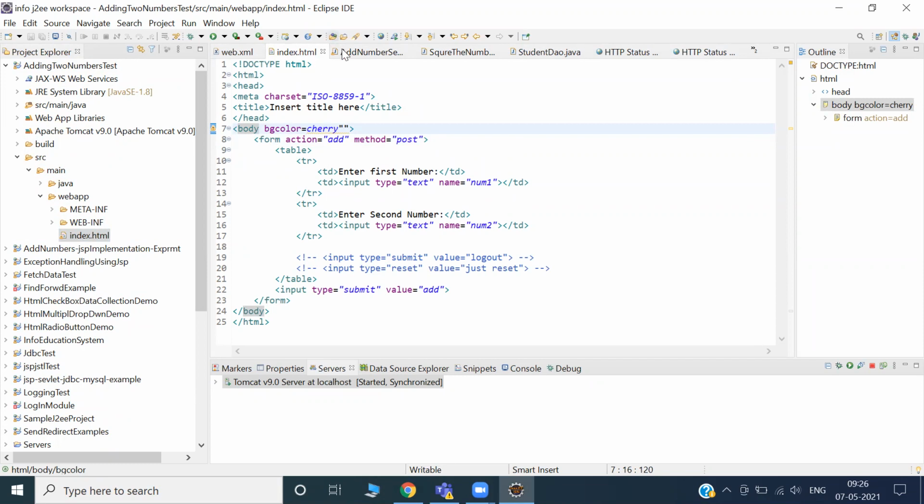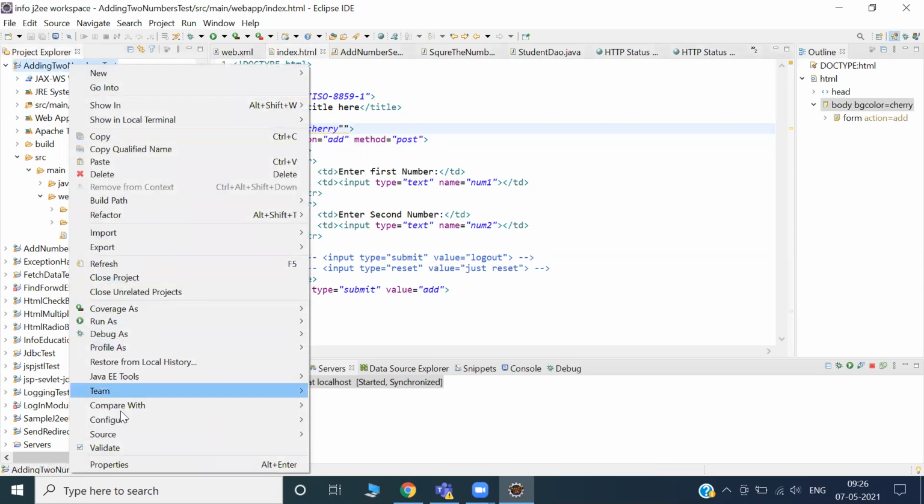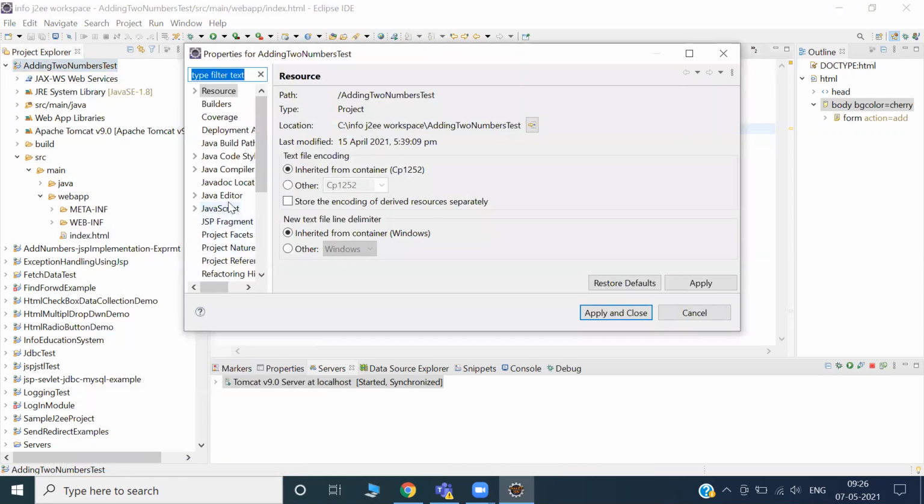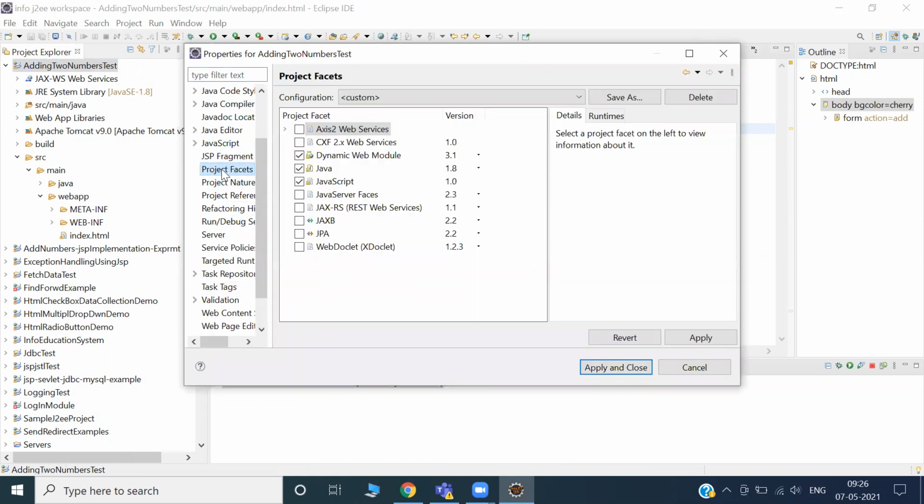Okay, submit is okay. Version is okay. Which version? Is it 3.0 or something? Let me check property. Who can tell me how to check the dynamic web content version? Project facets. 3.1. Correct, good.